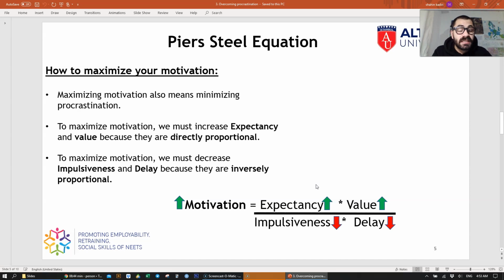So taking the mathematical approach, to maximize motivation, we have to maximize the upper side of the equation, which is expectancy and value. Maximizing the upper part of the equation will maximize our outcome, because it is directly proportional to motivation. And decreasing the downside of the equation will increase our motivation, because it is inversely proportional to it. This is taking it from a mathematical perspective, and it makes sense when you take it into the theoretical part.